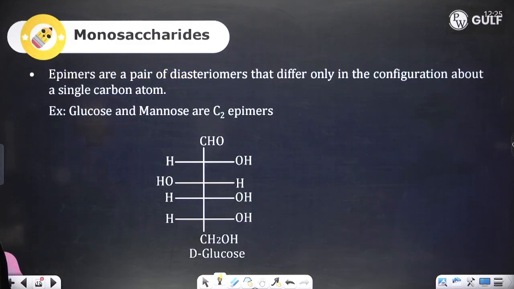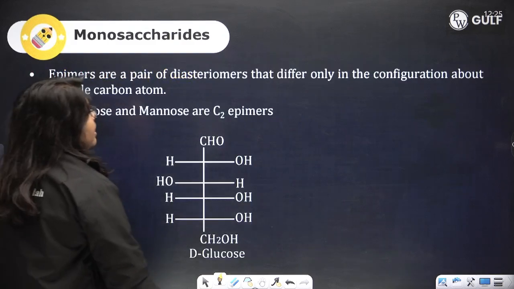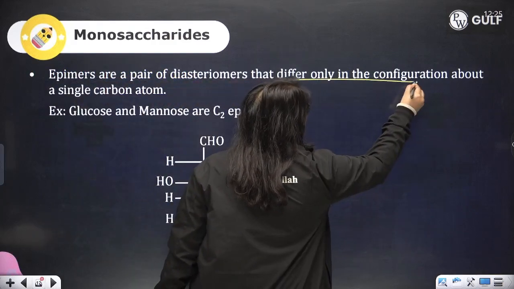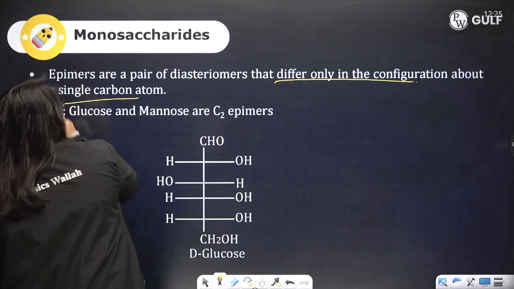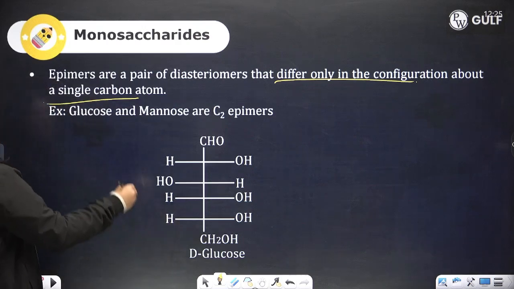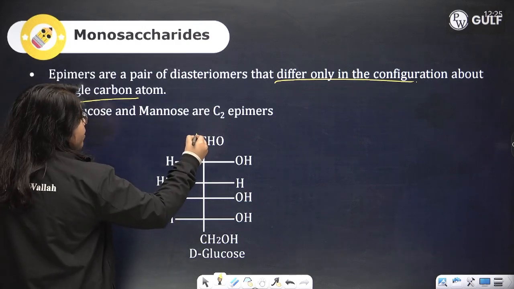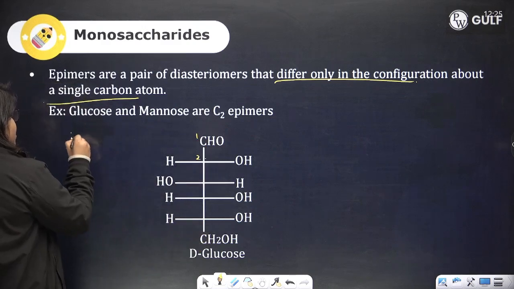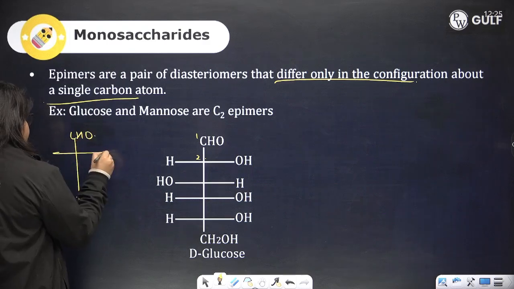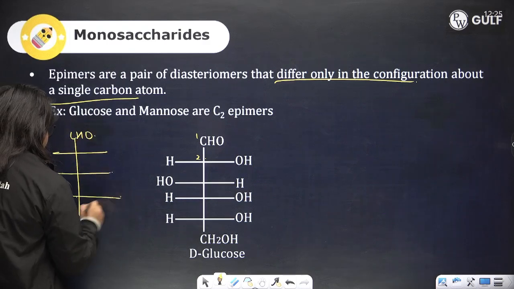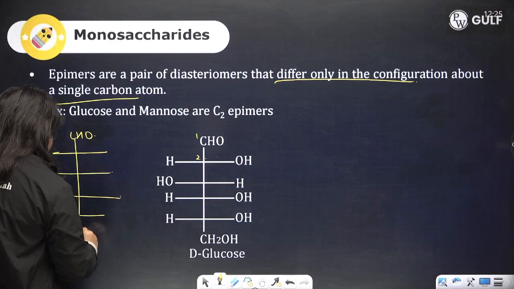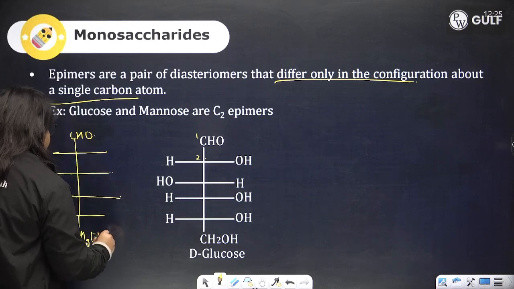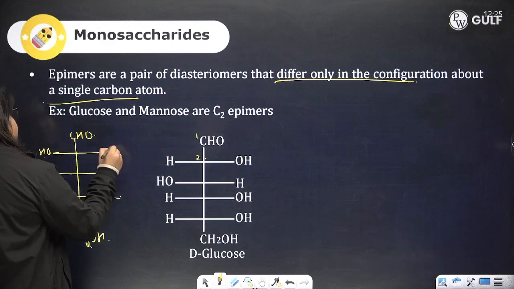So these are some reactions that glucose is capable of undergoing. Now, what are epimers? Epimers are a pair of diastereomers that differ only in the configuration about a single carbon atom. Glucose and mannose are C2 epimers. This is the first carbon, this is the second carbon. This is glucose; your mannose is going to be this.